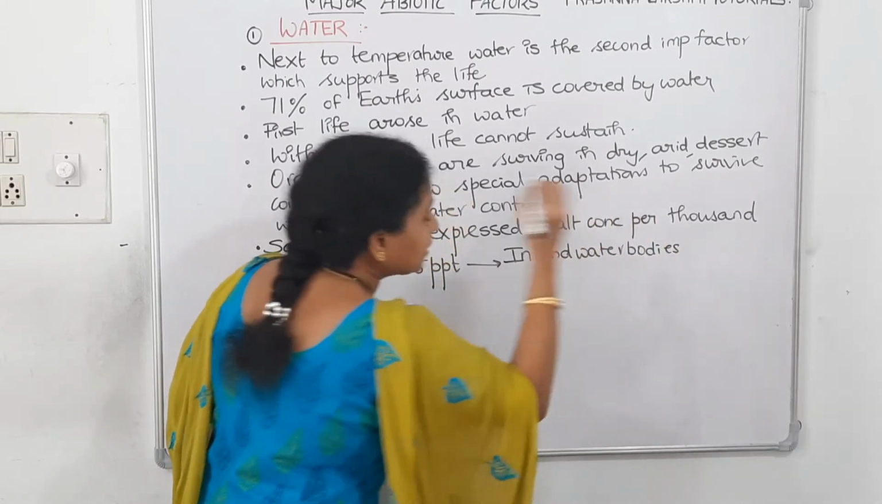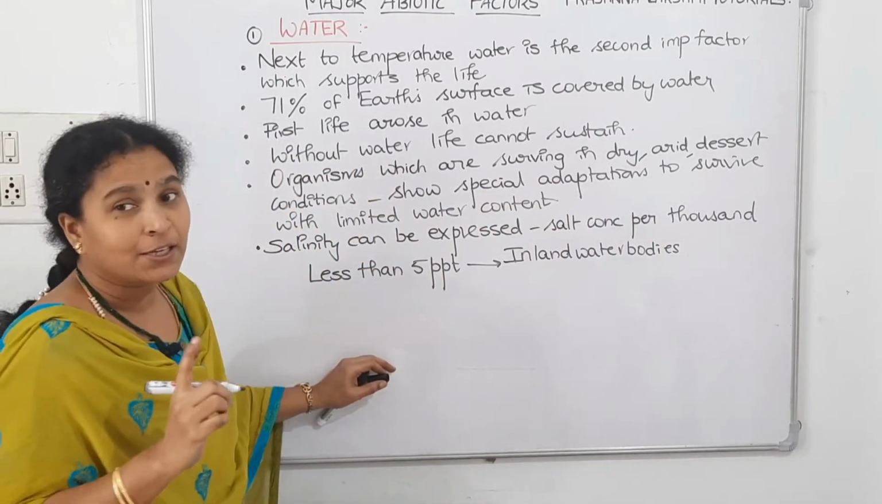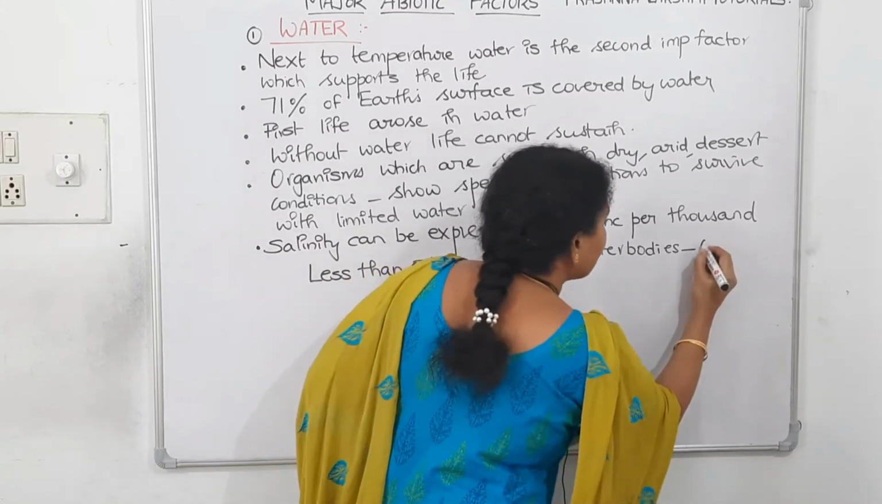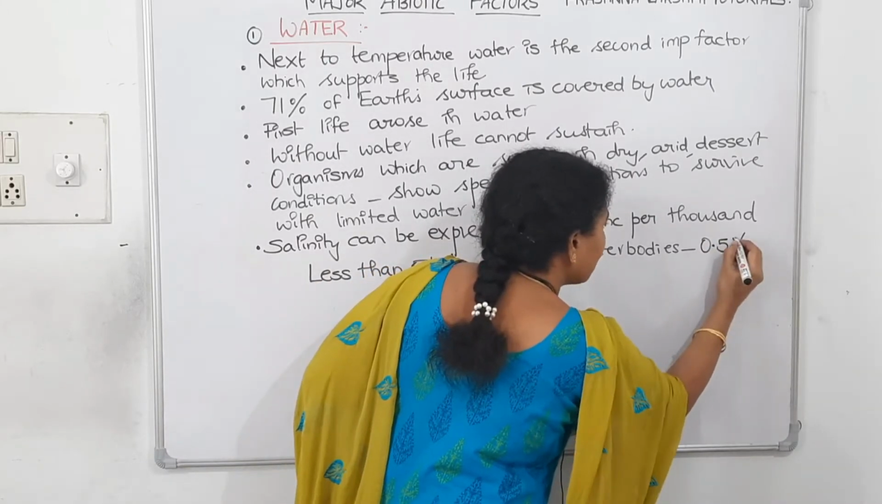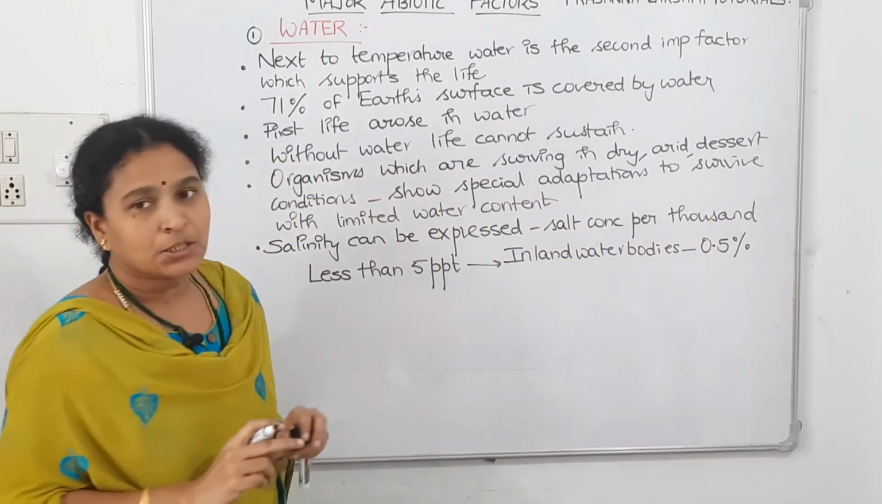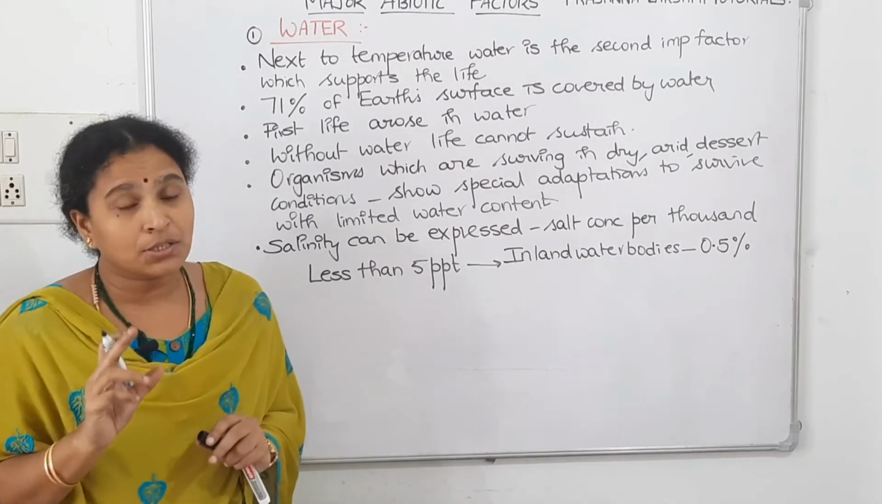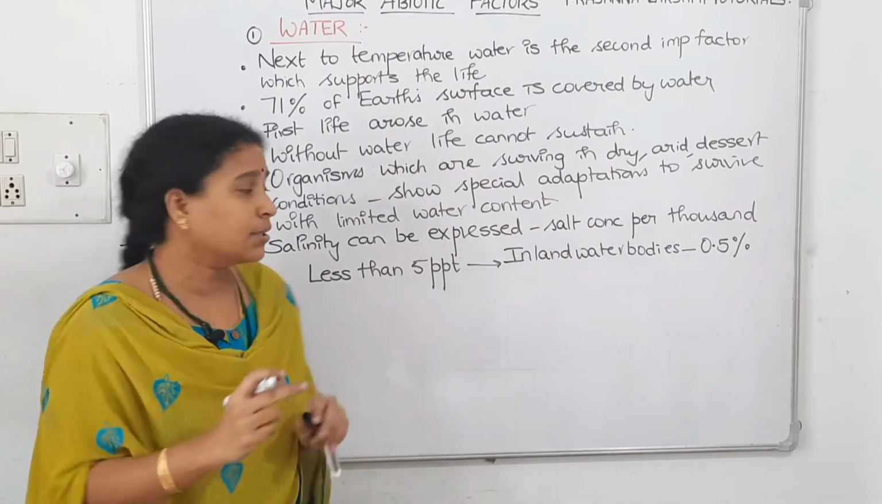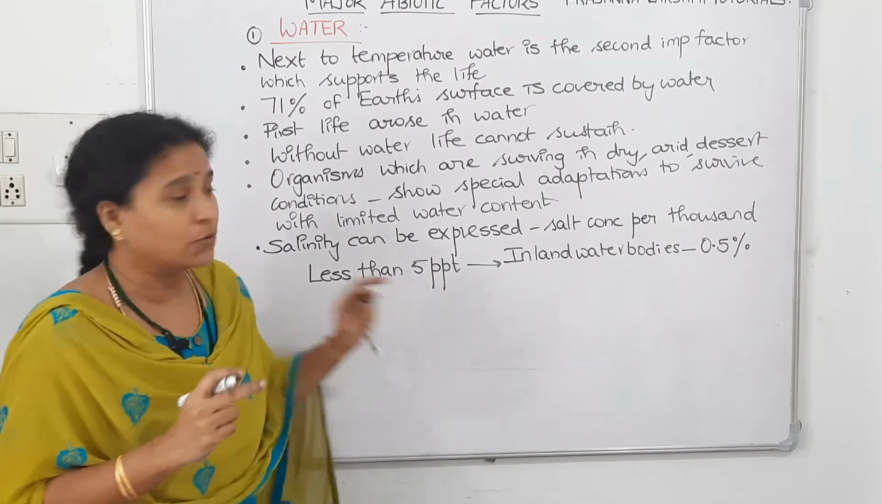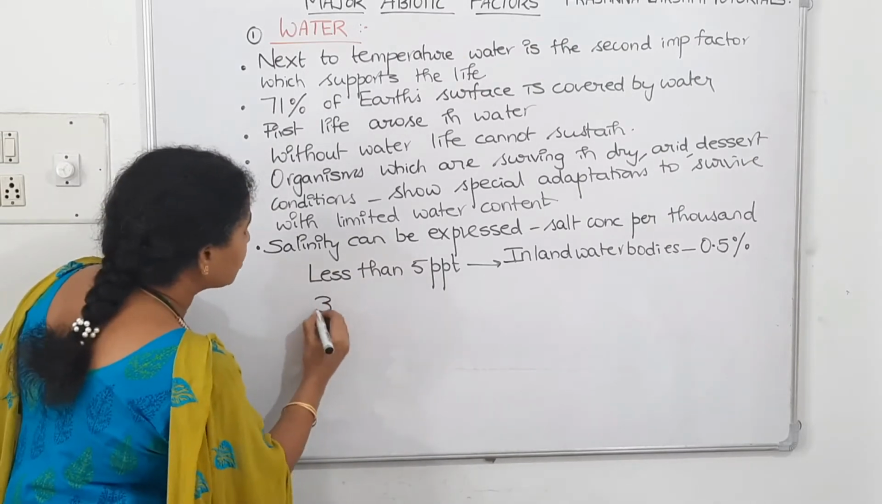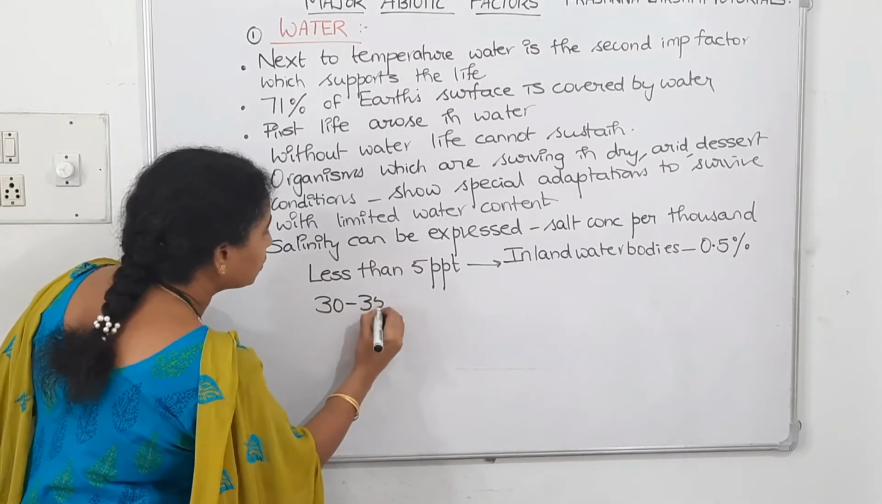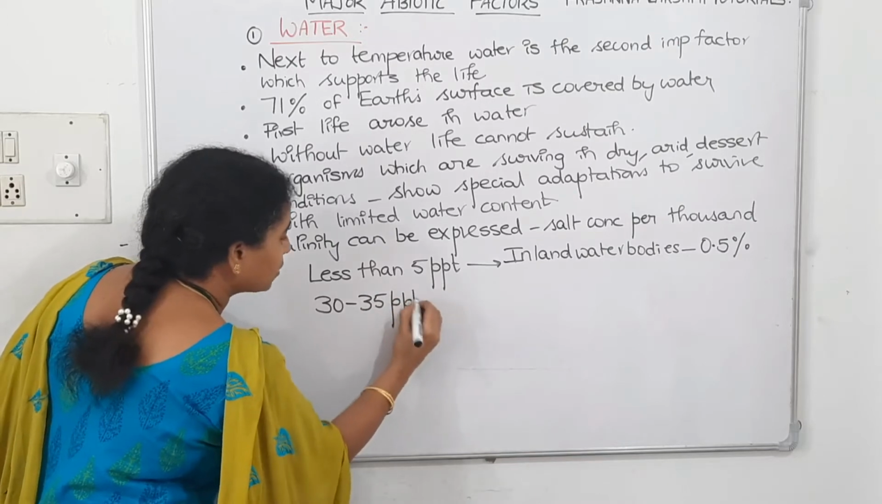In terms of percentage, it is 0.5 percentage. This is one type of water body, where the salt concentration in the water is less than 5 parts per 1000. If the salt concentration is in the range of 30 to 35 parts per 1000,